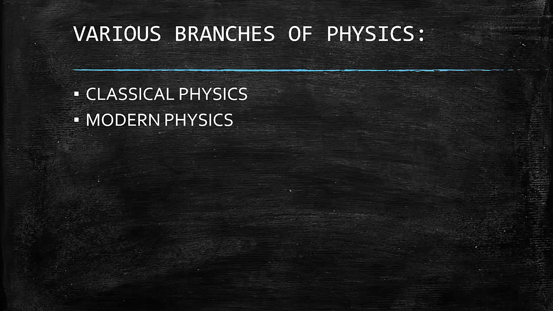And hence, the study which overcomes the limitations of classical physics defines a new branch of physics, that is modern physics. So, how are you going to define modern physics? Modern physics is the latest branch of physics which deals with the study of special theory of relativity, quantum mechanics, and general relativity.